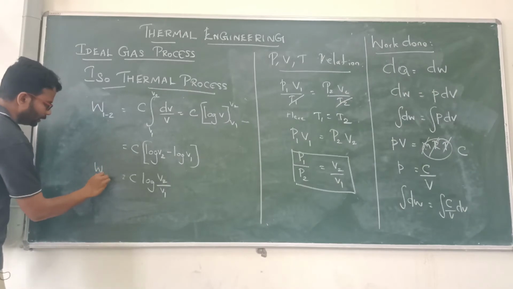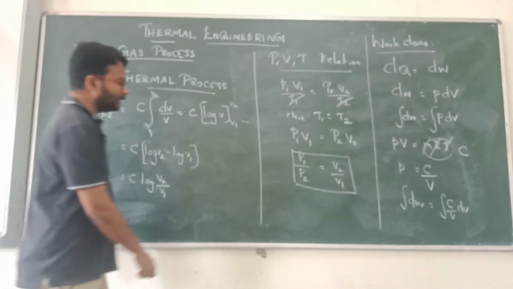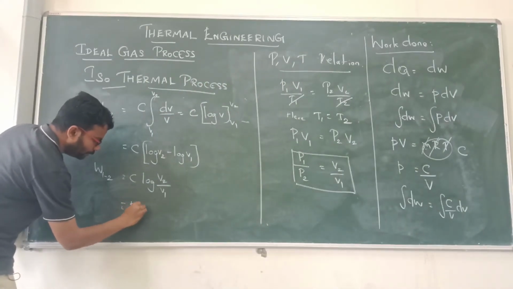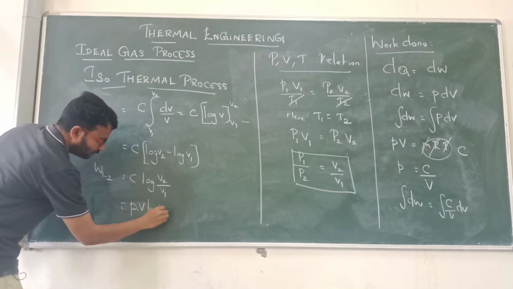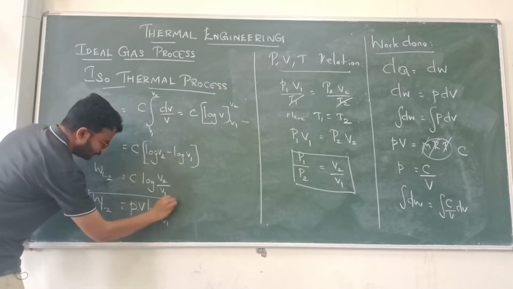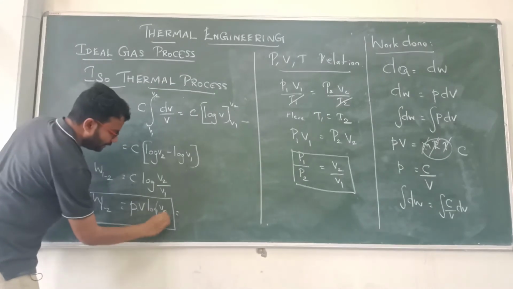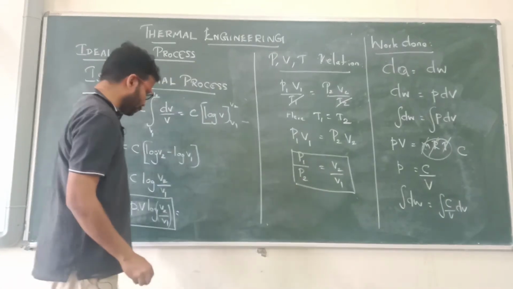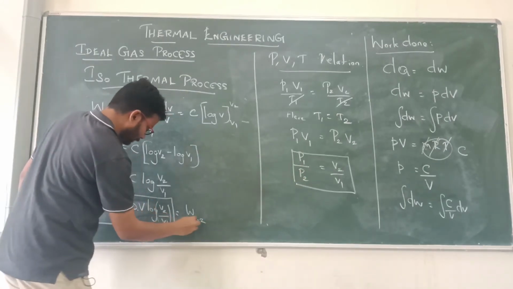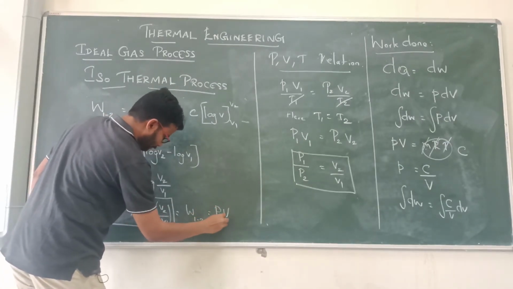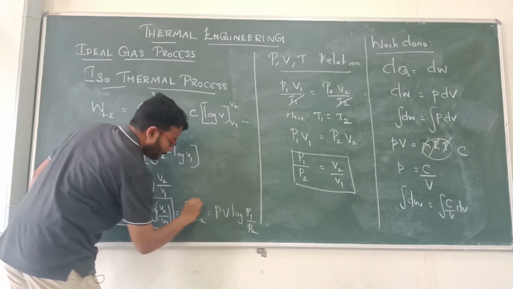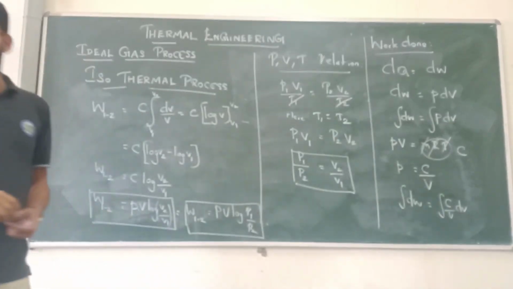Okay, W 1 to 2. What is the value of C? We know that the value of C is equal to, again substituting, P into V. So W is P V log of V2 by V1. Okay, this is the final work done value. Instead of V2 by V1, you can substitute P1 by P2 also. Okay, same 1 to 2, this value is equal to P V log of P1 by P2.